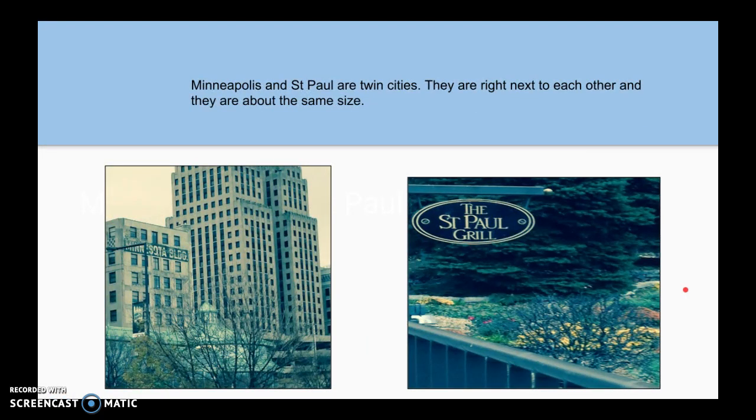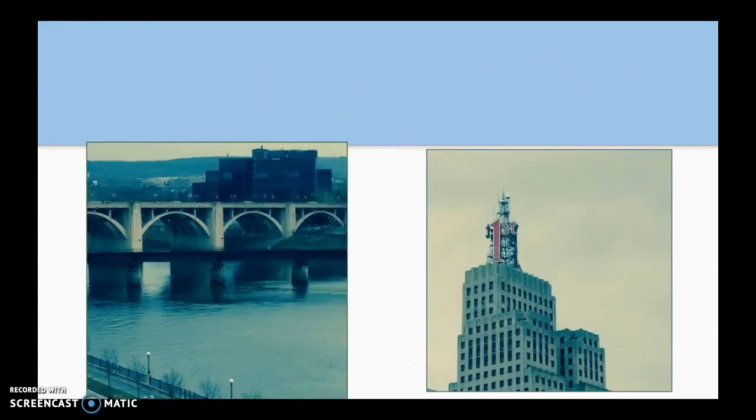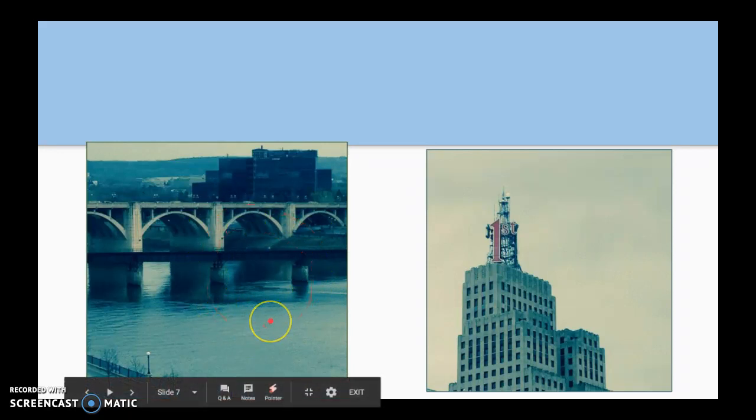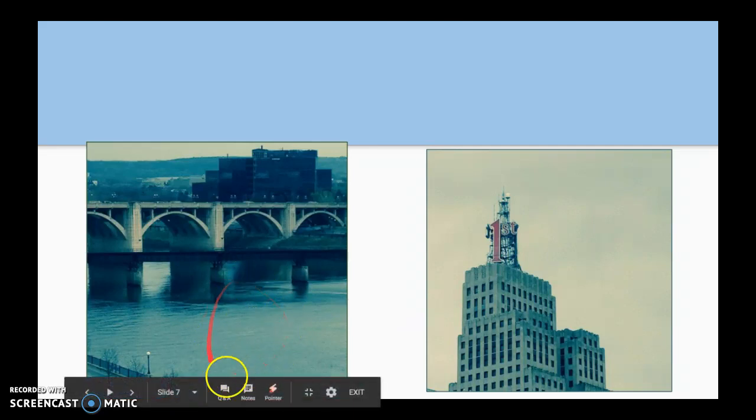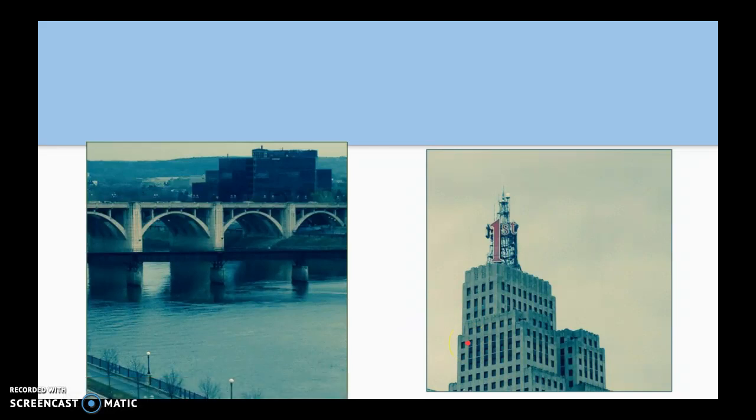Minneapolis and St. Paul are two cities in Minnesota, and they are known as the Twin Cities. They are right next to each other, and they're about the same size. So here's some pictures of St. Paul and Minnesota. And here's some more pictures of St. Paul and Minnesota. There's a wonderful river that runs there, and a lot of the restaurants have some delicious fish that they get from this river. It's very nice. Buildings are very tall, very big. It's a huge city.